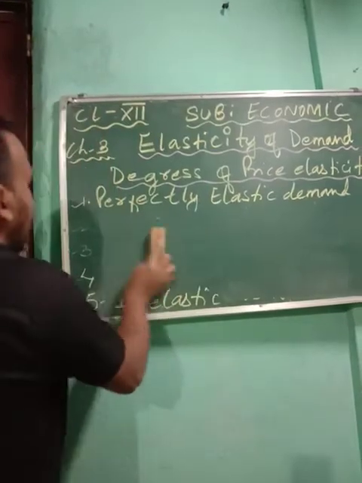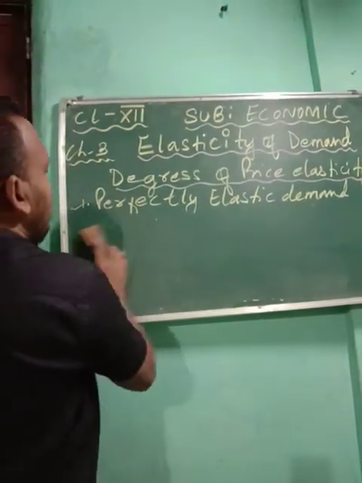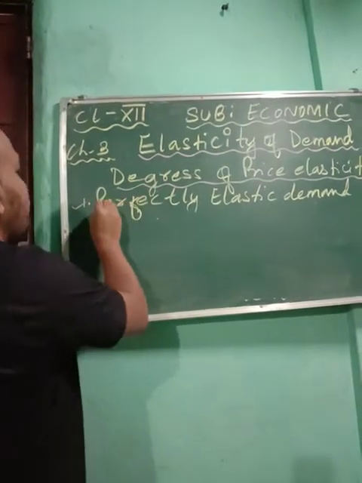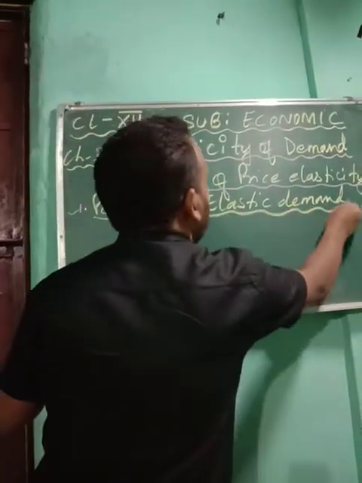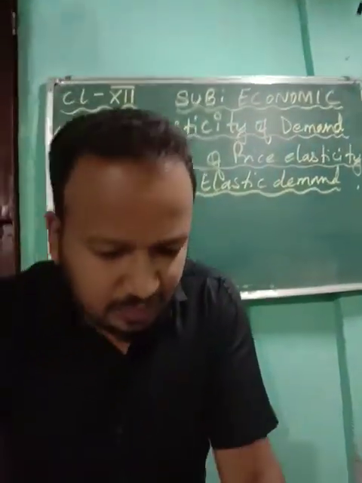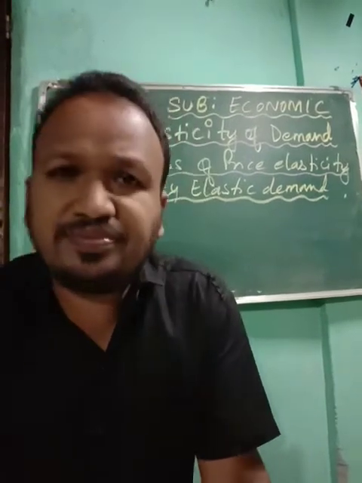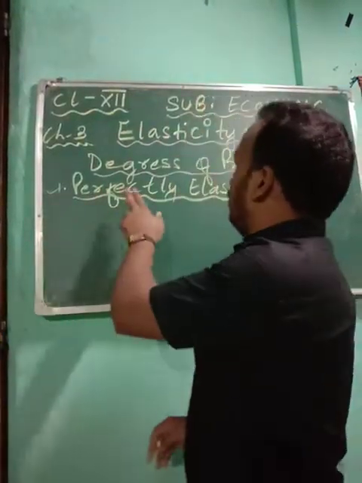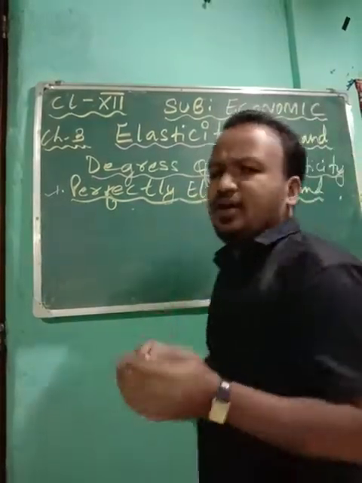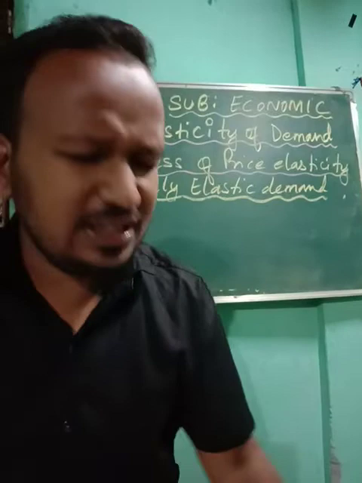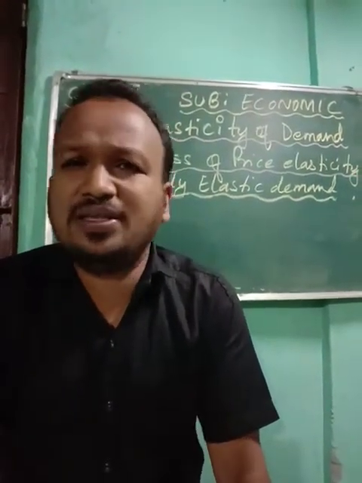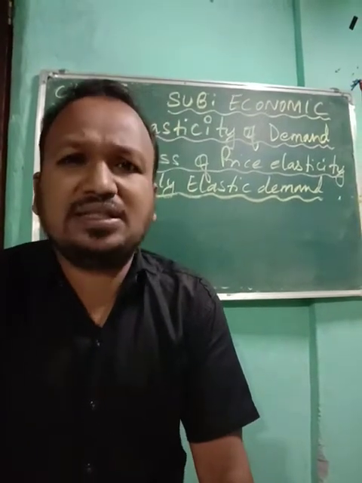Now you see, when a demand is said to be perfectly elastic, okay, now perfectly elastic demand. So when this demand is said to be perfectly elastic, in which situations a demand is said to be a perfectly elastic demand? So you see the word perfectly elastic demand. Now you see the explanation, it is very easy. The concept is very easy. Most of you, those who have already taken economics in 10th, you have done this same concept.